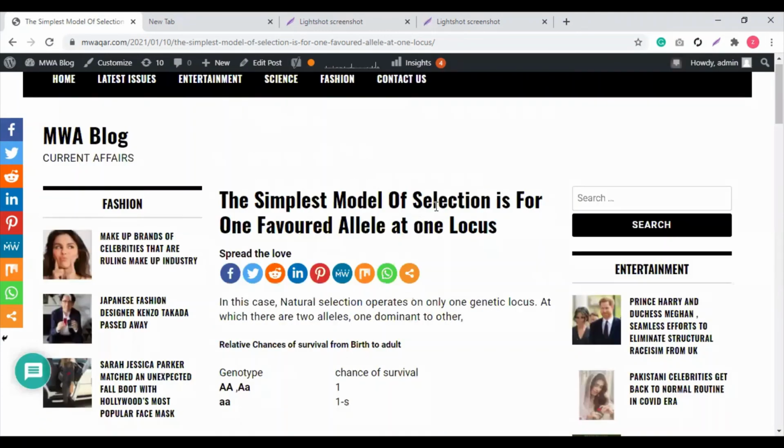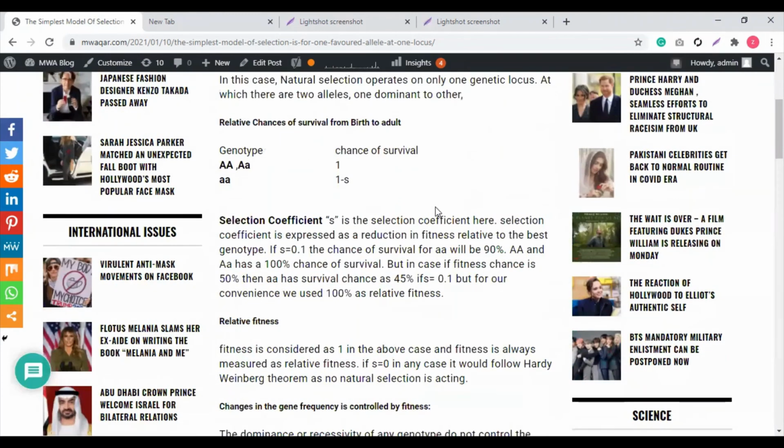Now, I want you to focus here again. Nature will favor the A allele in whatever form, even homozygous or heterozygous. Nature will favor this genotype and this genotype also, but on the other hand nature wants to eliminate this small a allele.